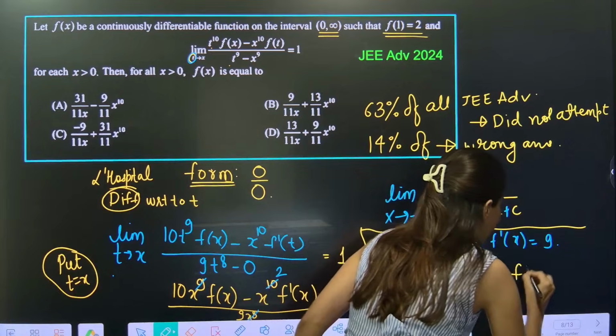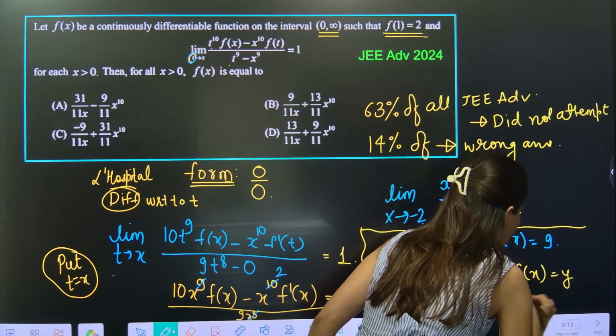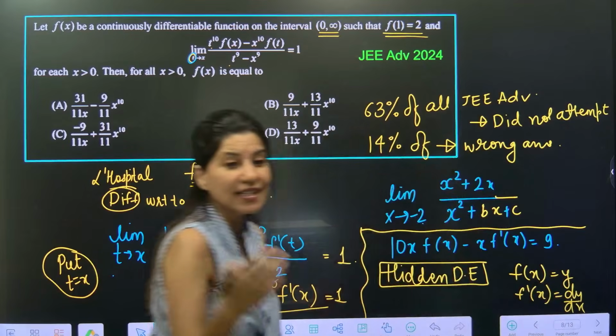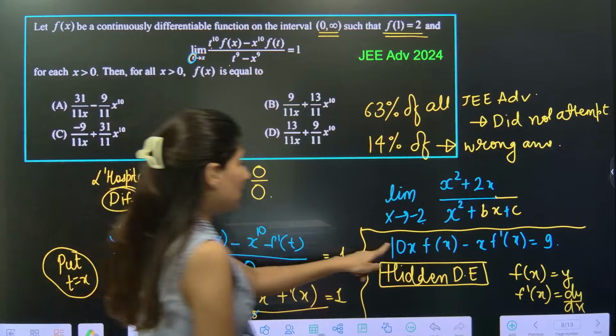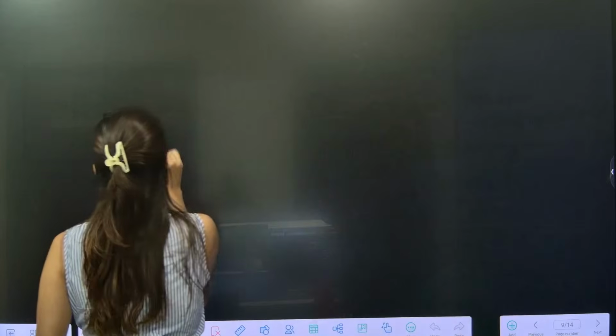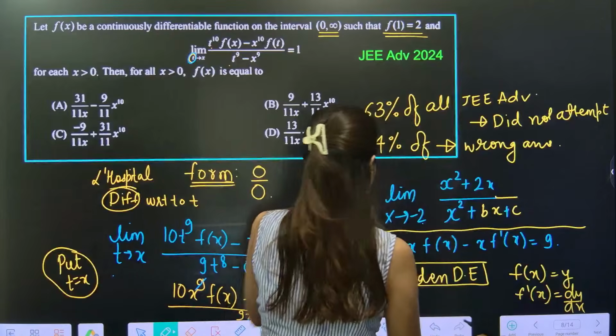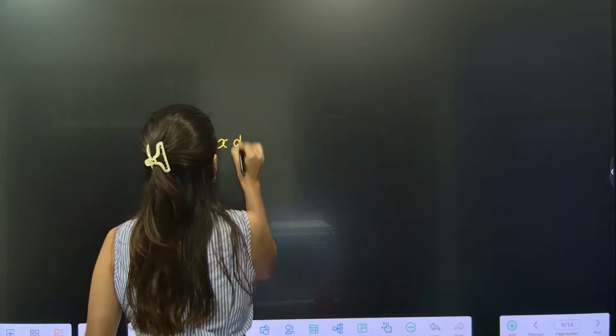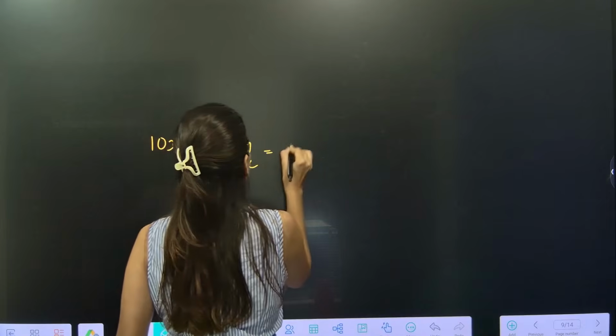Just put f(x) equals y and f'(x) equals dy/dx. You will start seeing the differential equation. So 10xy minus x dy/dx is equal to 9.